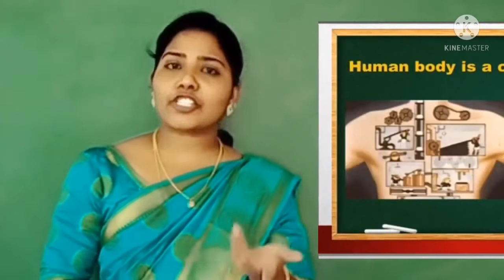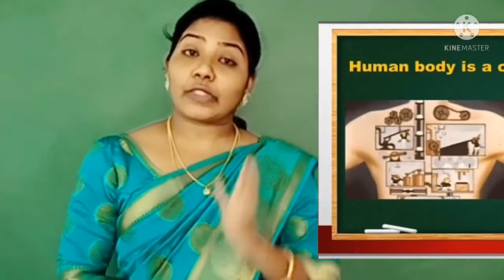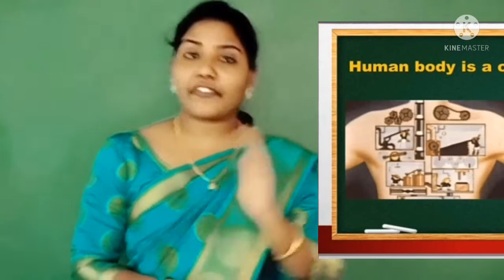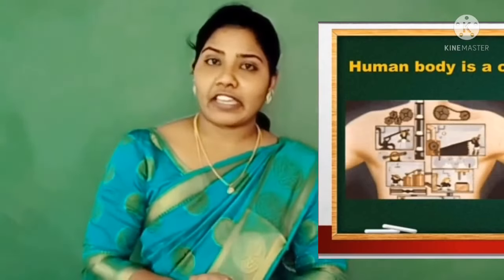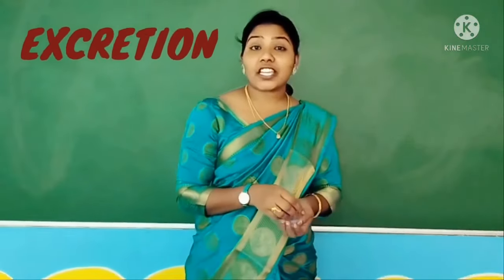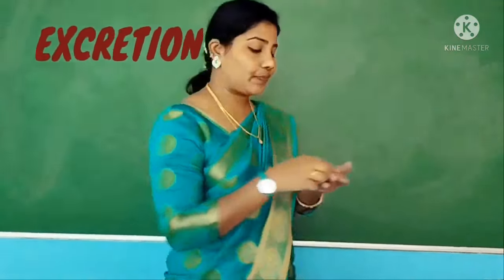By the end of those activities, so many waste products are produced. So these waste products are shifted out from our body. For this purpose, a special phenomenon is planned in our body, that is excretion. So children, we are going to learn about excretion and the waste disposing system.